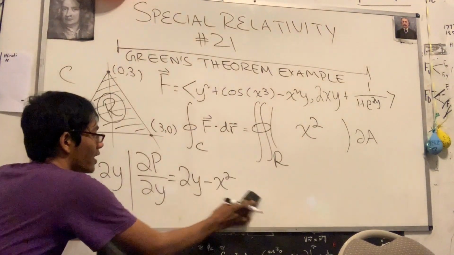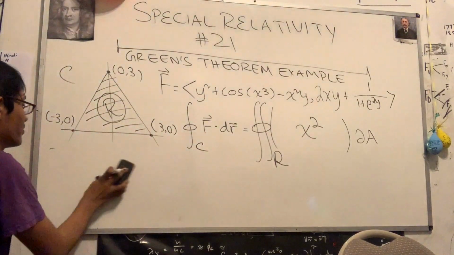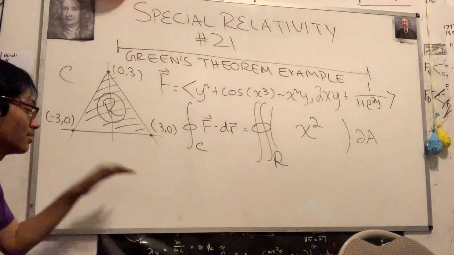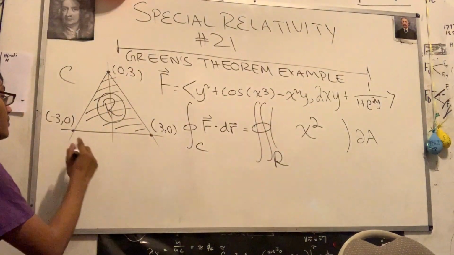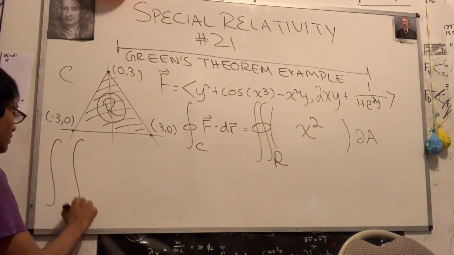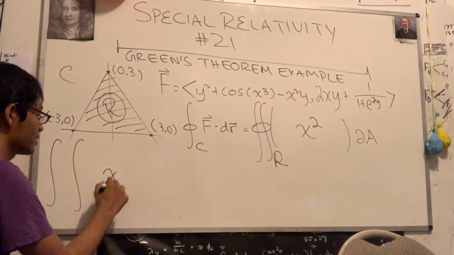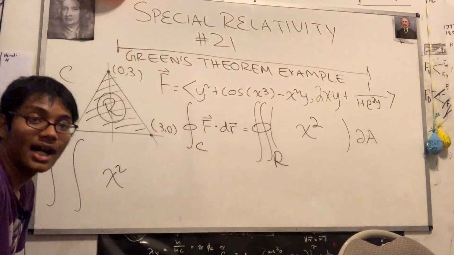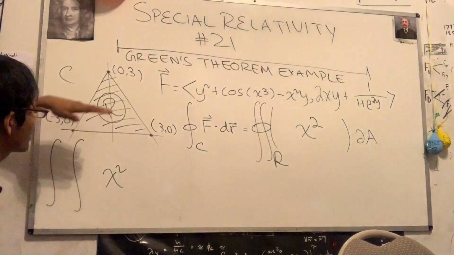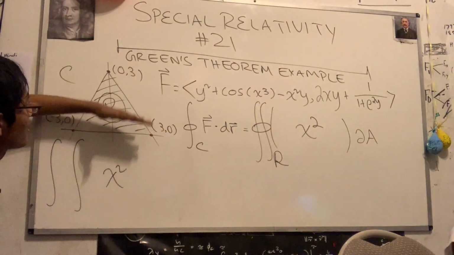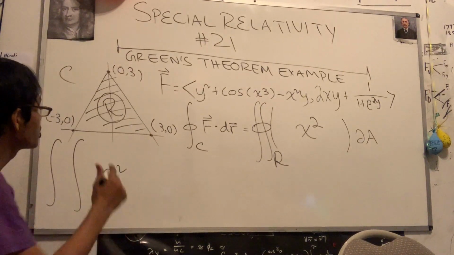So now I can just go ahead and come over here and simplify all of this. First and foremost, I need the bounds. Of x squared, and I have to think, is it easier to integrate by x first or by y? Well, check it out. First of all, let's try to establish the bounds here.